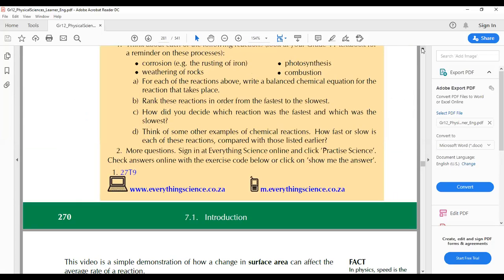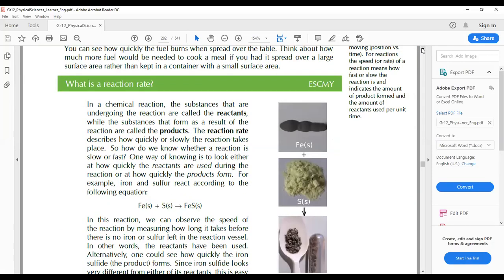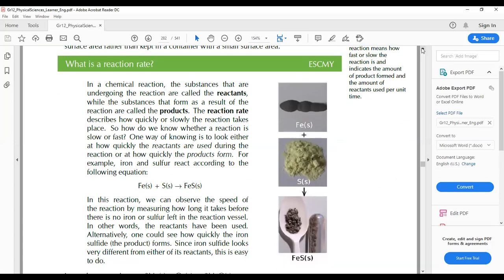So let's go back and show some examples. They say in a chemical reaction, the substances that are undergoing the reaction are called the reactants. So if we've got A plus B gives you AB, our A plus B is our reactant. The substances that form as a result of a reaction, we know them as the product. So it's basically reaction and result. The reactants are going to react together to form a product.